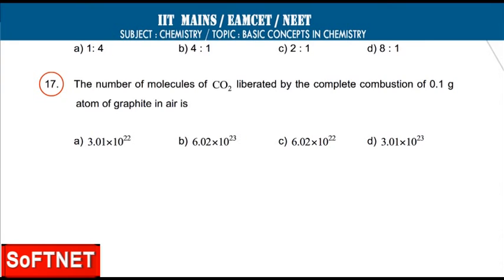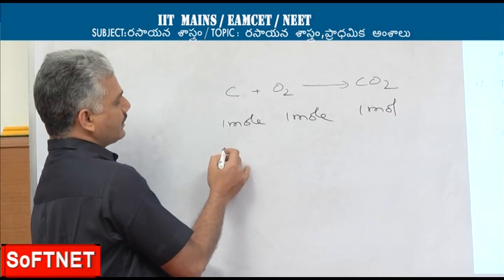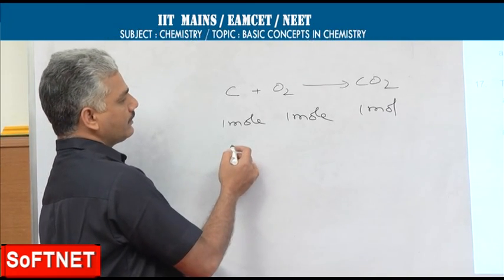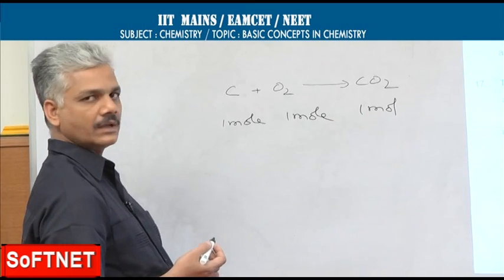The number of molecules of carbon dioxide liberated by the complete combustion of 0.1 gram atom of graphite in air is. Graphite is an allotropic form of carbon. So the corresponding equation is C plus O2 gives CO2. So 1 mole of carbon reacts with 1 mole of oxygen to give 1 mole of carbon dioxide. 1 mole is equal to 1 gram atom. So 1 mole or 1 gram atom gives 1 mole of carbon dioxide or 1 gram atom of carbon dioxide.